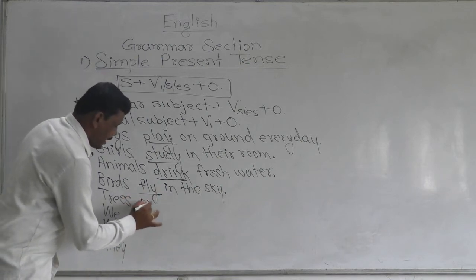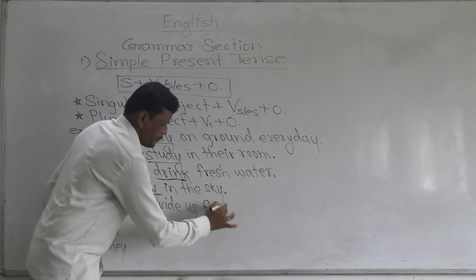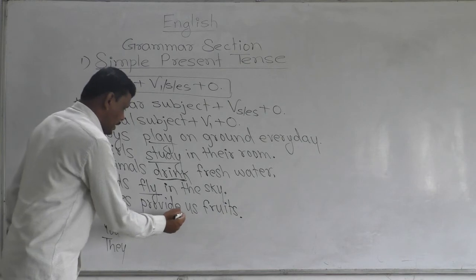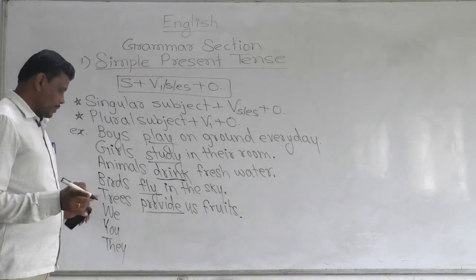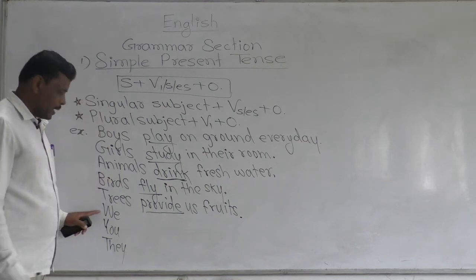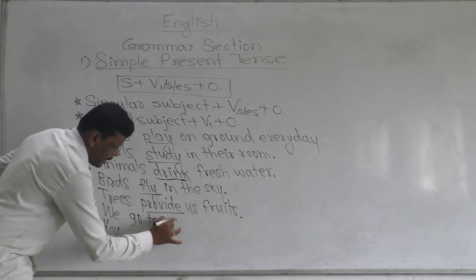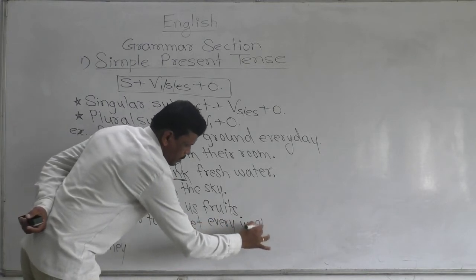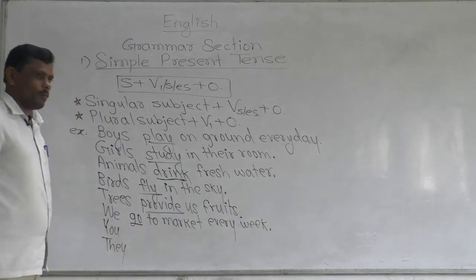Trees provide us fruits. Here provide is a base form. We is a plural pronoun. Plural subject is there. After this we have to use V1 to show simple present tense. We go to market every week. Here go is the base form of verb.